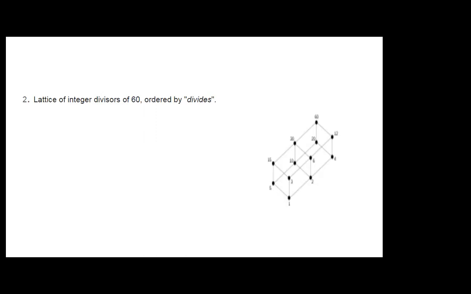Here we can see 1, 2, 3, 4, 5, 6; 7, 8, and 9 will not be there; 10 is there, again 15, 20, and 30.